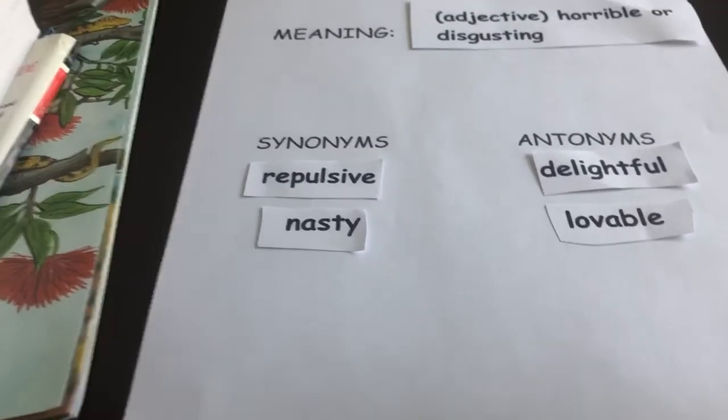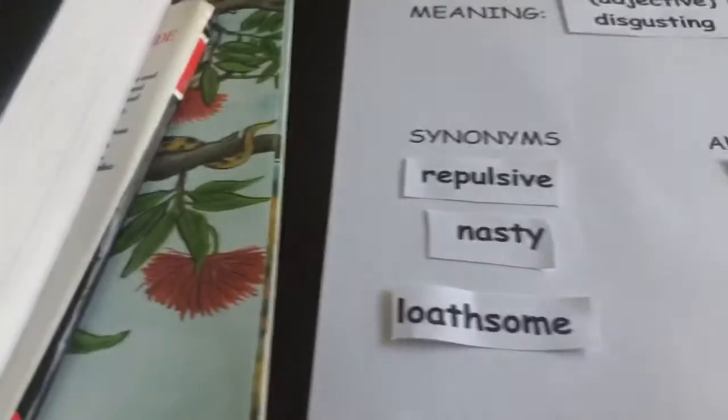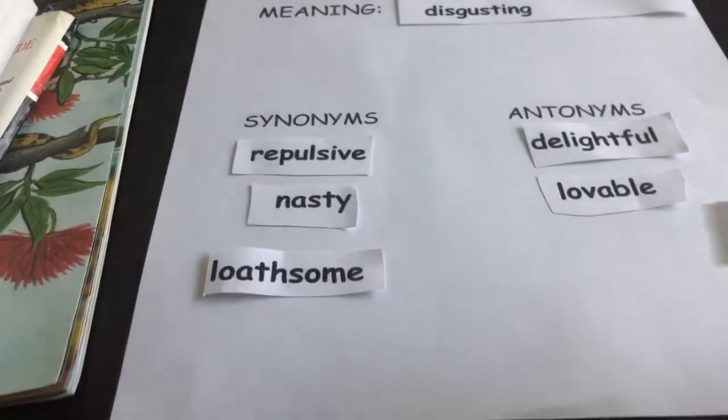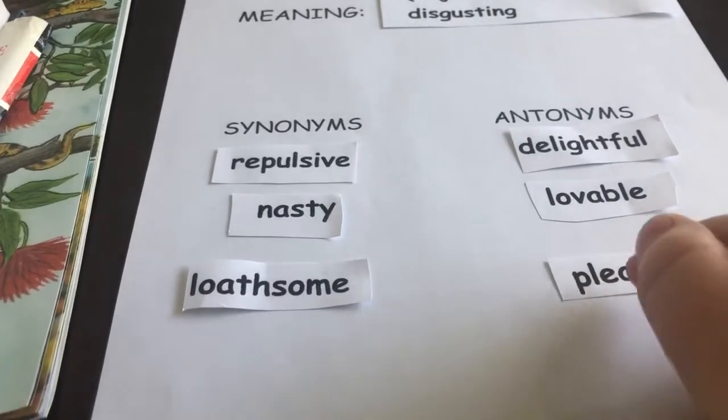And then we've got the word loathsome. Ooh, if something's loathsome, it's not very nice, is it? That means you really hate it. So I'm going to put that with the synonyms. And then finally, for another antonym, I've got the word pleasant. So pleasant is something really nice, and that's definitely the opposite of revolting.